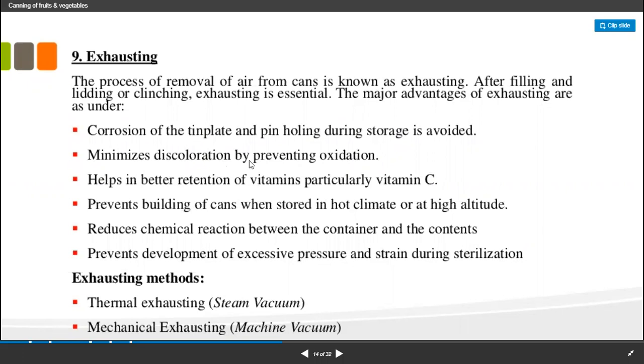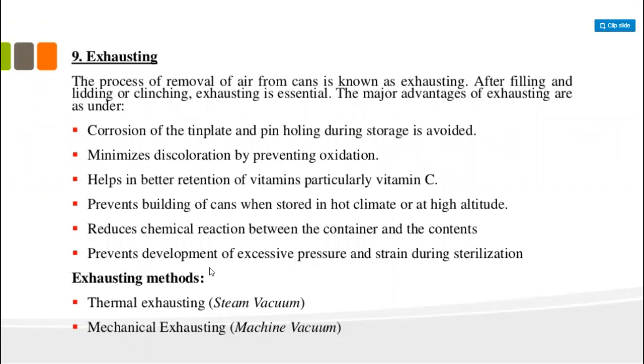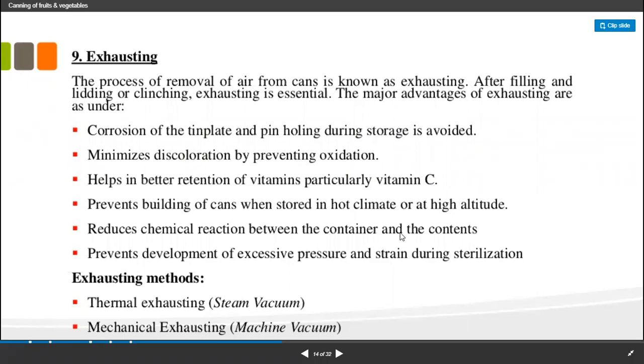It minimizes the discoloration by preventing oxidation, and it helps in better retention of vitamins, particularly vitamin C. It prevents bulging of cans when stored in hot climate or high altitude. It reduces the chemical reaction between the container and the contents, because if air is present,